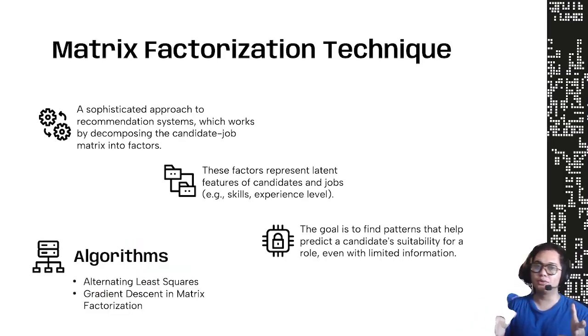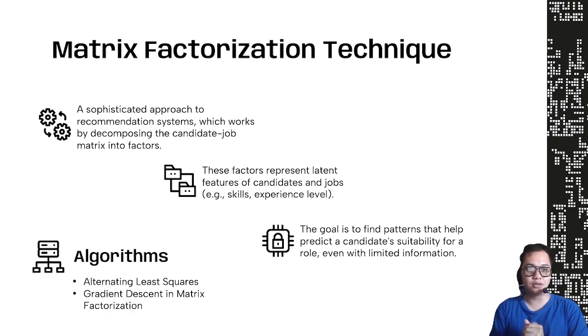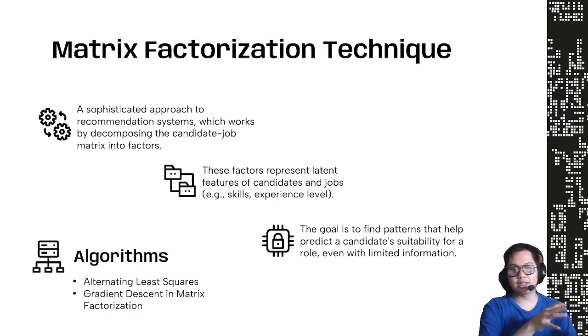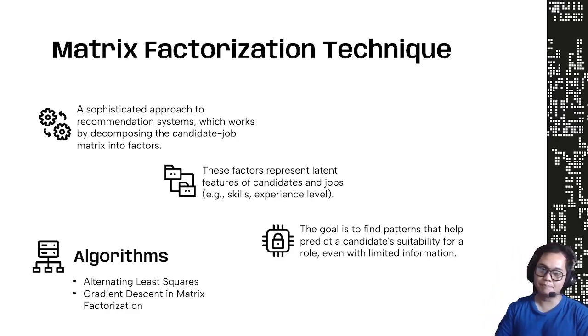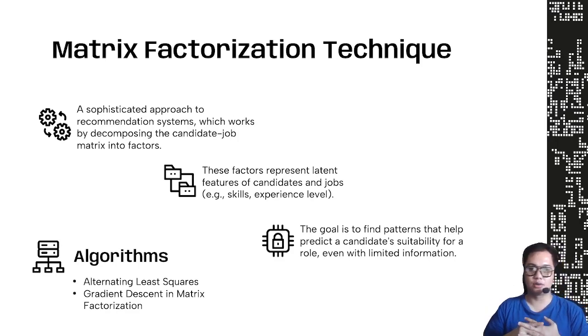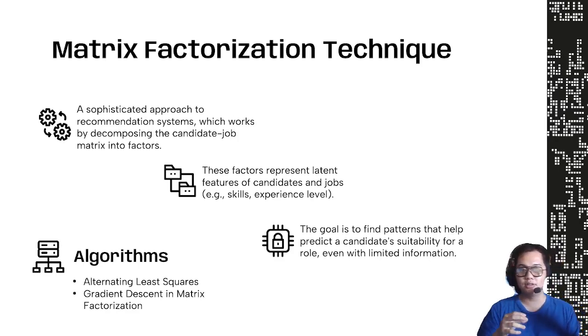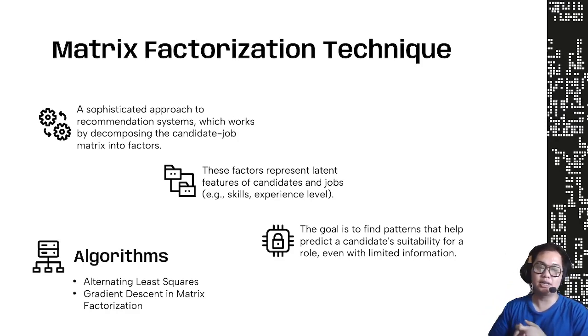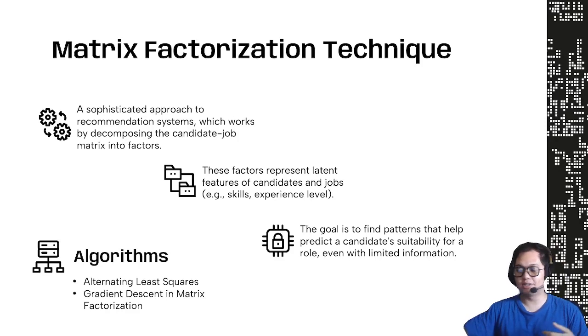What we are going to do here is use the matrix factorization technique, a sophisticated approach to a recommendation system, which works by decomposing the candidate-job matrix into factors. These factors represent latent features of candidates and jobs, such as skills, experience level, and so on. The goal is to find patterns that help predict candidates' suitability for the role, even with limited information. There are two algorithms we are trying here. The first one is alternating least squares, and the second one is gradient descent in matrix factorization.